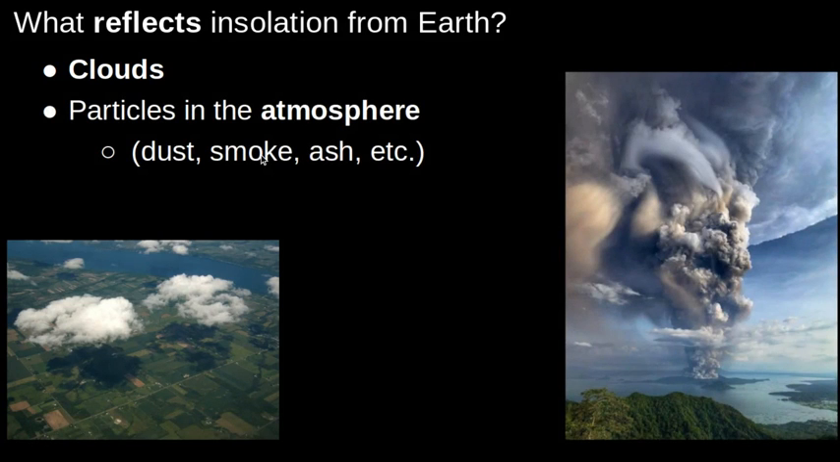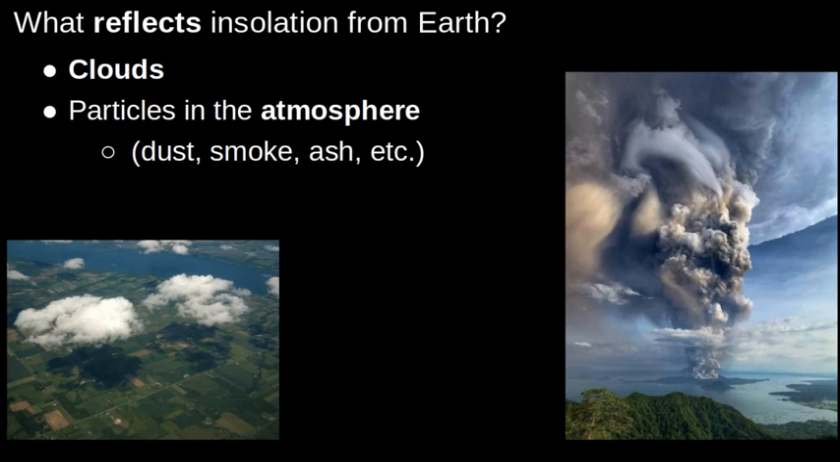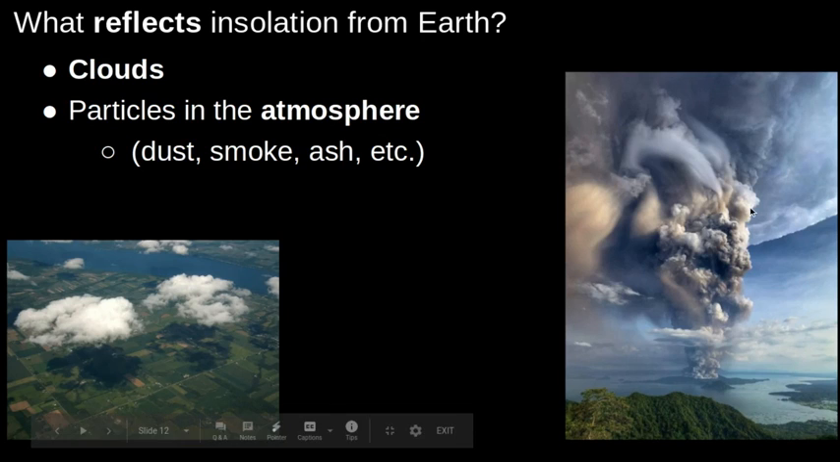Right? Additionally, particles that are floating in the atmosphere can reflect some sunlight. Stuff like dust or smoke, or especially ash from volcanoes, can rise up in the atmosphere and also reflect and block sunlight, making the earth cool down a little bit more. You're going to talk about next week how volcanoes can actually lead to some minor climate change.